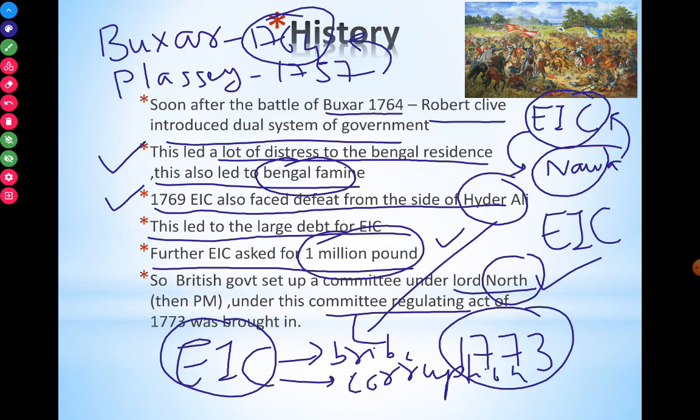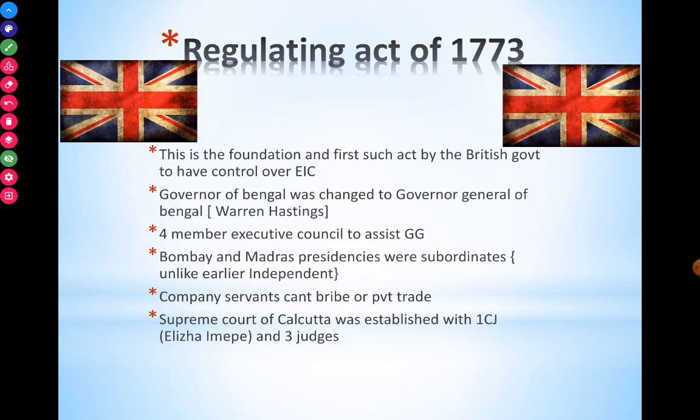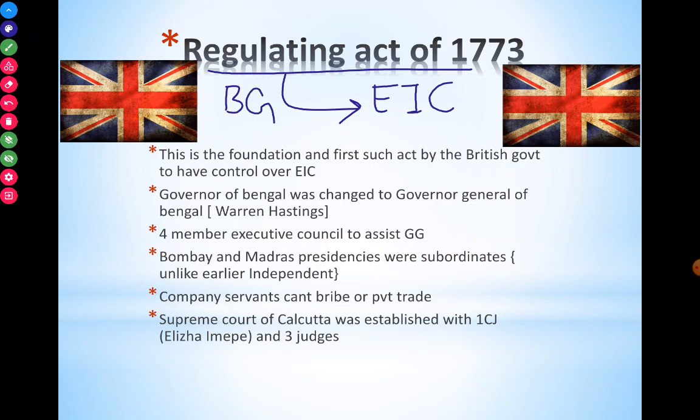So the British government under Lord North set up a committee. They brought the Regulating Act. So what is this Regulating Act? From the word itself we can understand that Regulating Act means to regulate someone. So who is being regulated here? The East India Company is being regulated by the British government. The British government is regulating the East India Company.